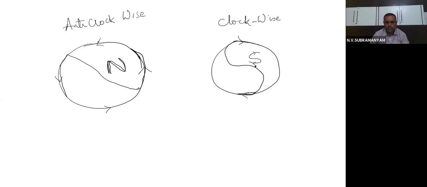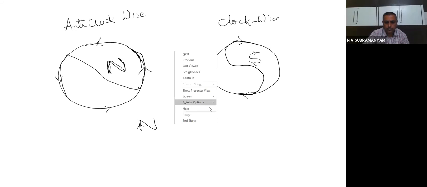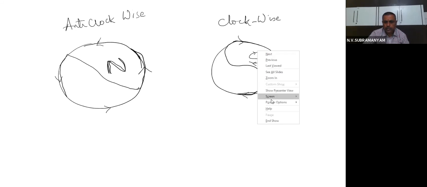Clockwise. Okay, so remember like this. Easy to remember. Very, very easy to remember. Why is this important? Because you will be using this in electromagnetic induction.